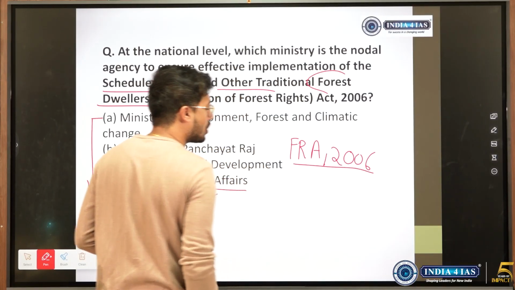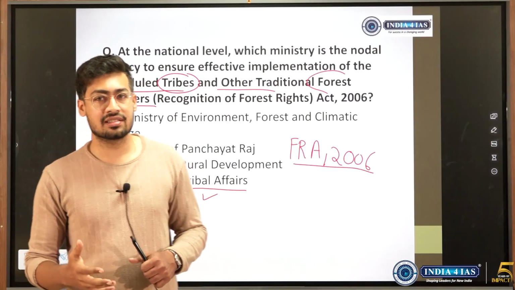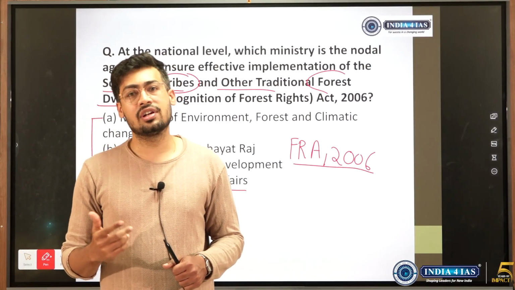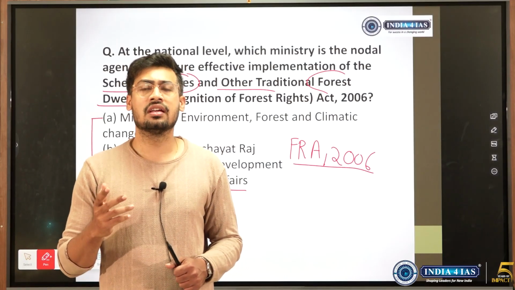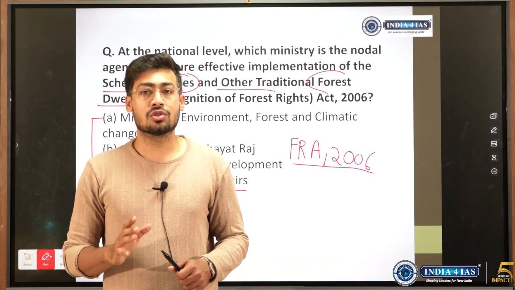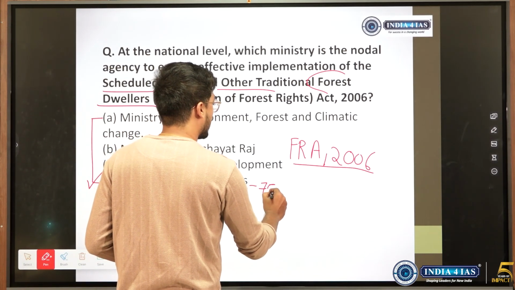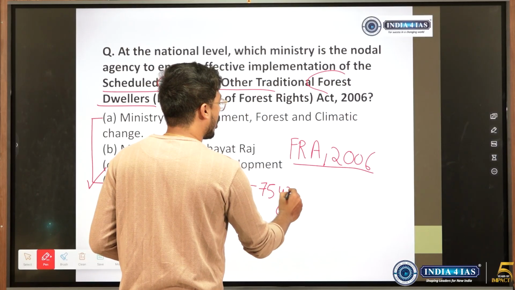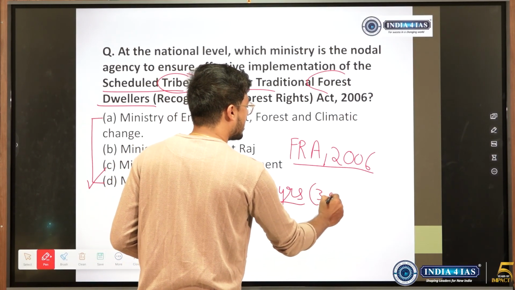See, who has rights under the FRA Act 2006? There will be certain forest dwellers and certain forest scheduled tribes who would have inhabited a certain forest for so many years. Their ancestors have been cultivating the forest, protecting the forest for so many years. So in a case, if the person's family has cultivated or been in that area for more than 3 generations, we take one generation as 25 years.